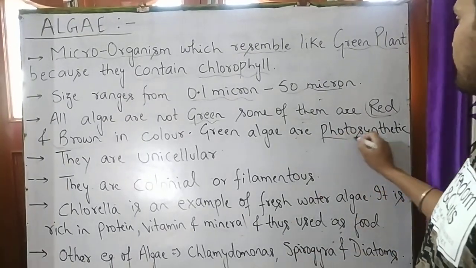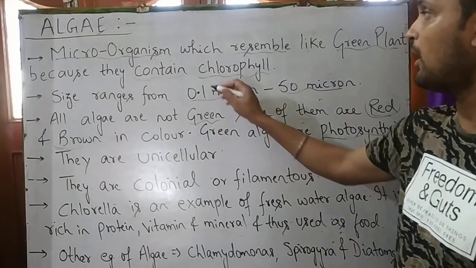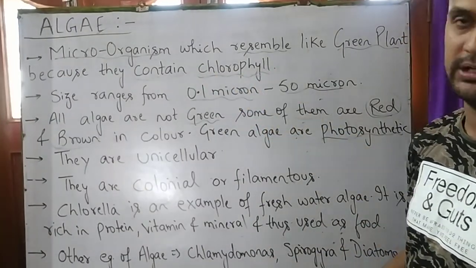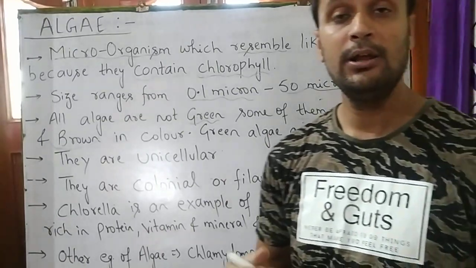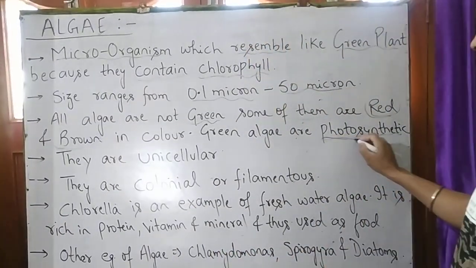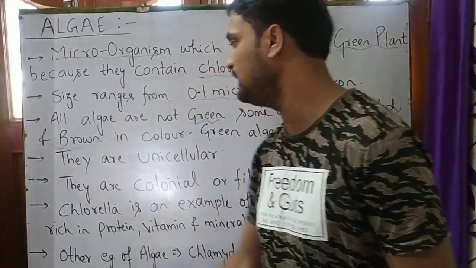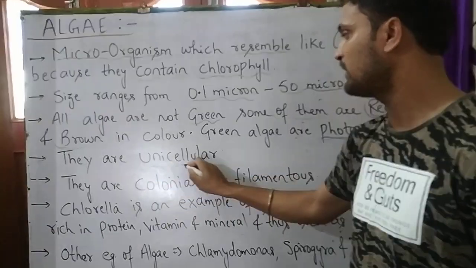Green algae are photosynthetic. Why are they photosynthetic? They are photosynthetic because they contain chlorophyll and they can prepare their food on their own. Hence they are photosynthetic. Our fourth point about algae is that they are unicellular.